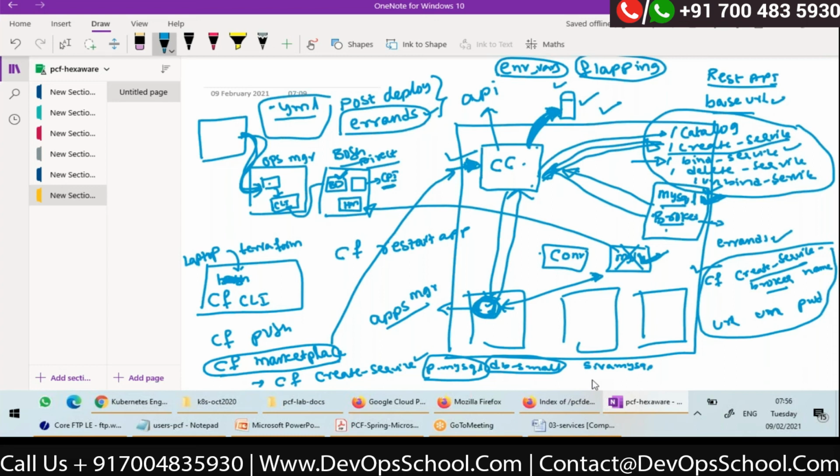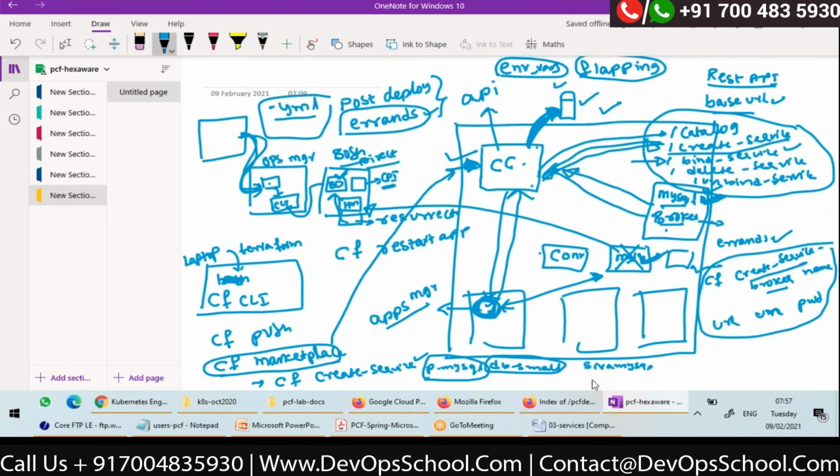So if the heartbeats are not coming to the health monitor, it will identify that that VM has crashed and it will intimate one plugin of the health manager called the Resurrector. And Resurrector will ask the BOSH director to start another VM. So what I mean to say is, for any services created through BOSH, we don't need to worry. If that VM crashes, automatically it will be restarted.